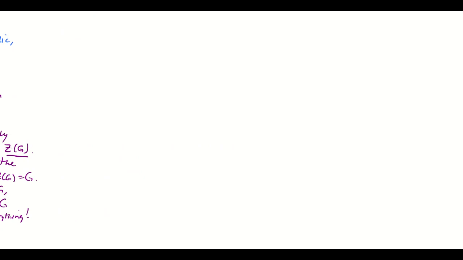All right, I'm going to switch colors. So this will be the proof of the G mod Z of G theorem. Okay, so let's assume that G mod Z of G is cyclic.